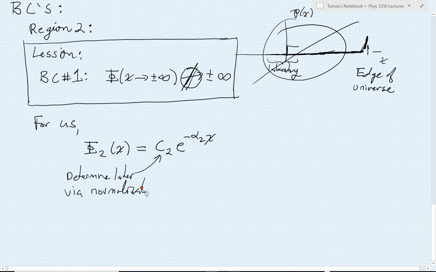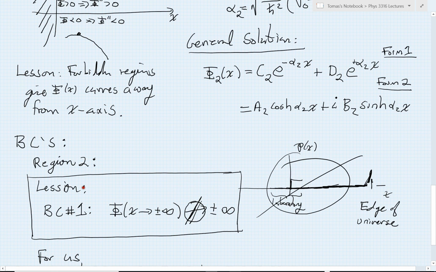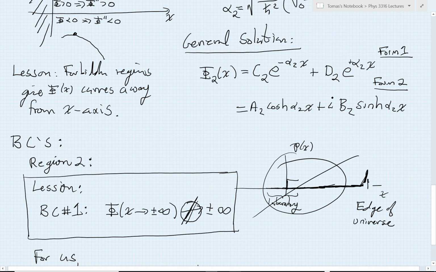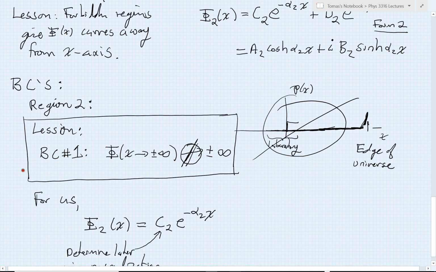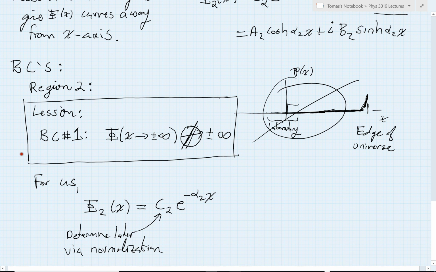So we really have done a good job and solved pretty much everything we would want to solve for region 2. We've got our wave function there up to a normalization constant. Now, one last comment I wanted to make: in this type of region, if the region extends out to infinity, just as a tip to you guys, I generally find form 1 more convenient, because then it is much easier to apply this particular type of boundary condition. Very good. So that's the boundary conditions for region 2.